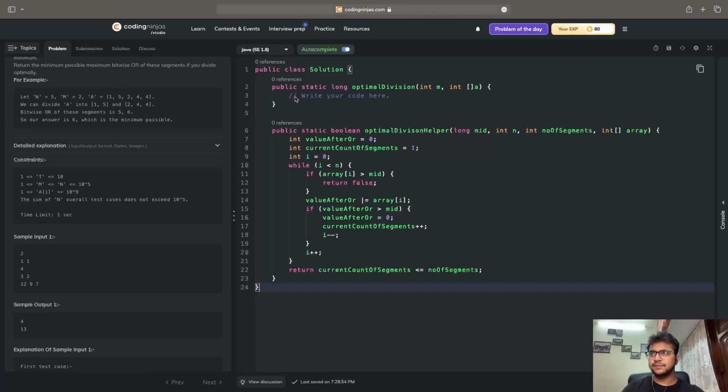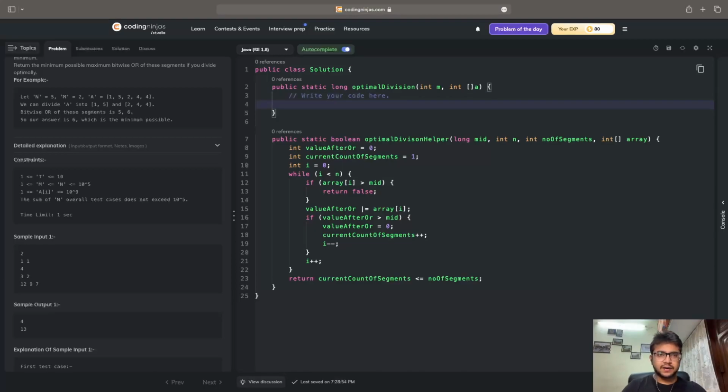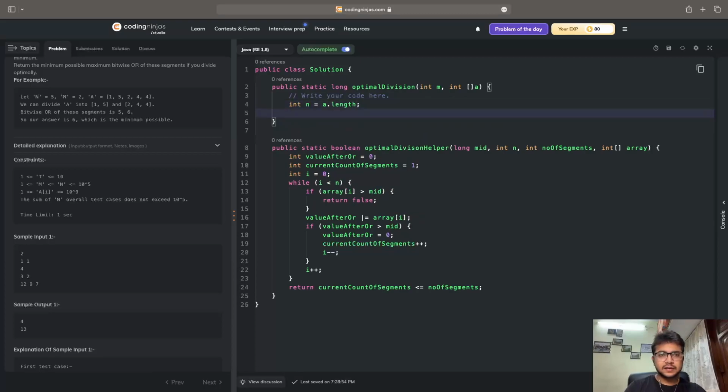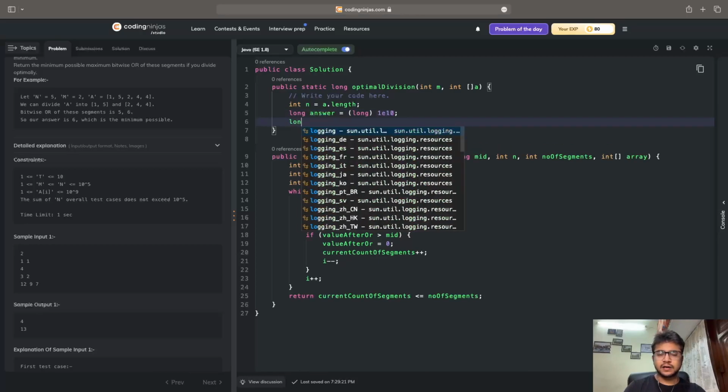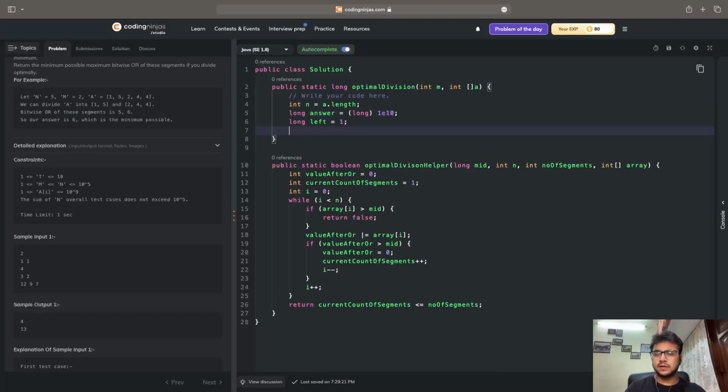So let's try to see how this is going to work. Here I will write, let's say int n is equal to a dot length. Then I will write long answer is equal to a very large value. I mean, you can take any large value. I'm just taking a large value like this. Then I will write long left is equal to 1, and then long right is equal to, say, any large value. So long 1e10.